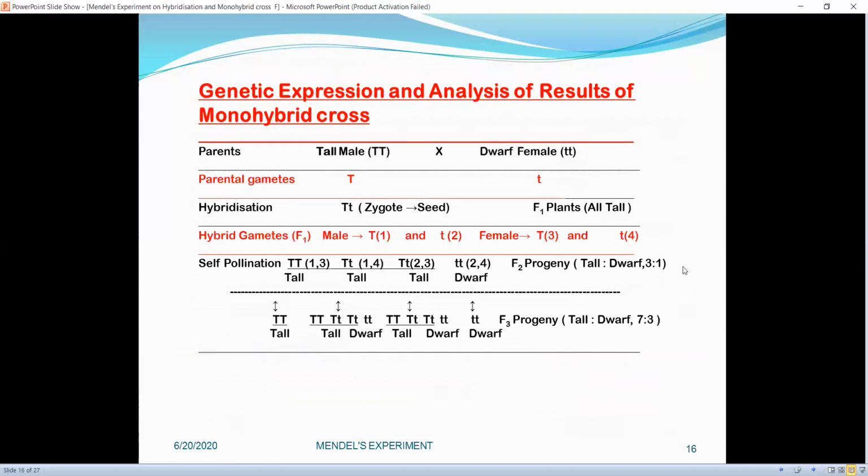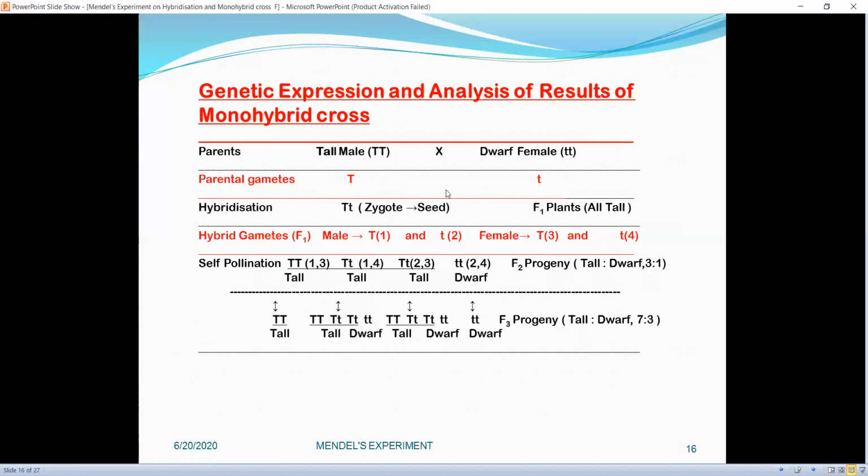Now, this slide shows the genetic expression and analysis of results of the monohybrid cross. You can see the parent tall male plant is represented by capital T, it is homozygous. In the same way, the dwarf female is small t, again homozygous.